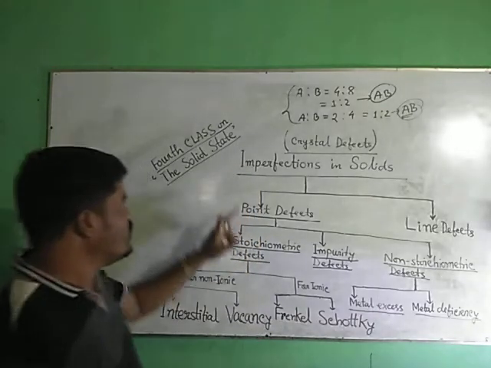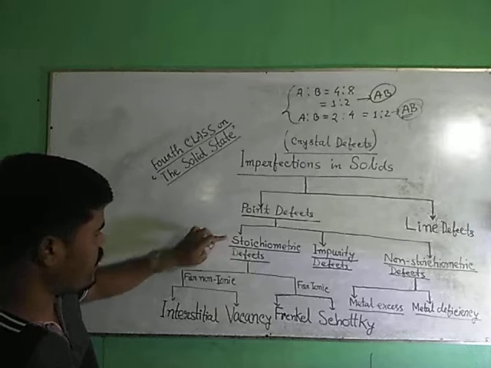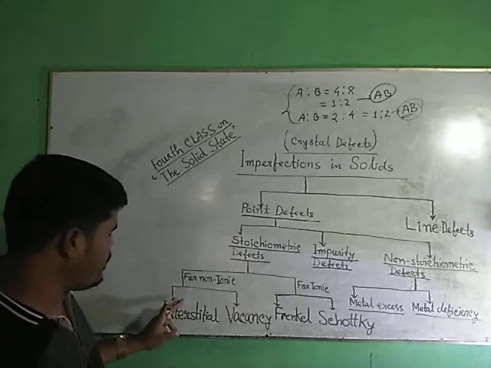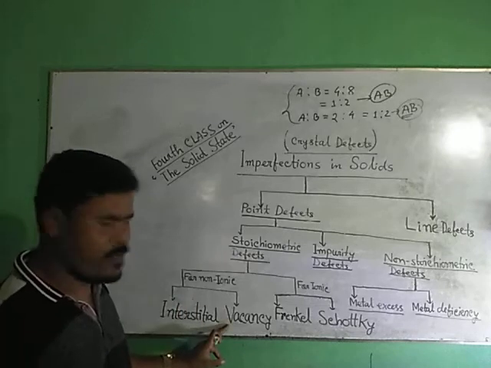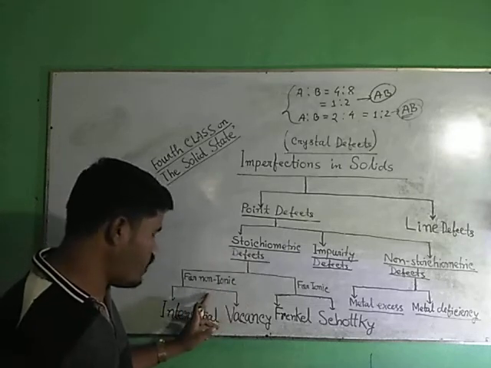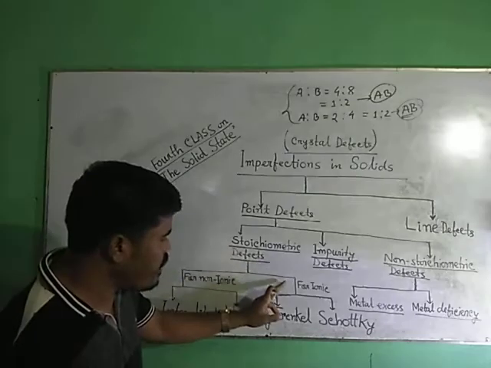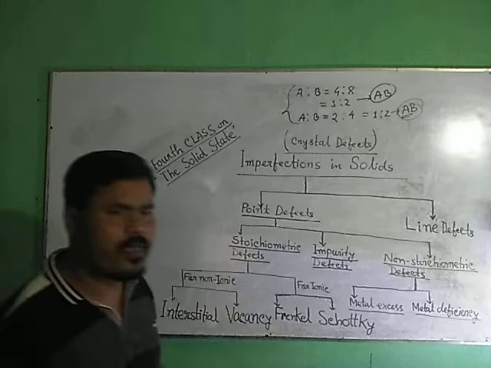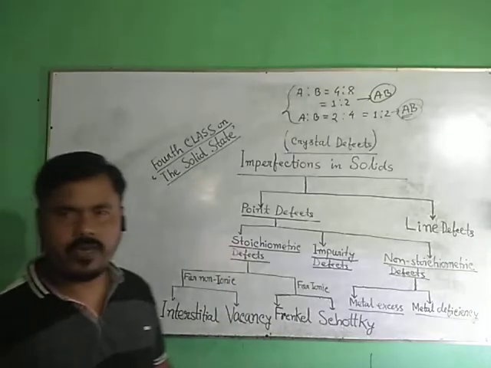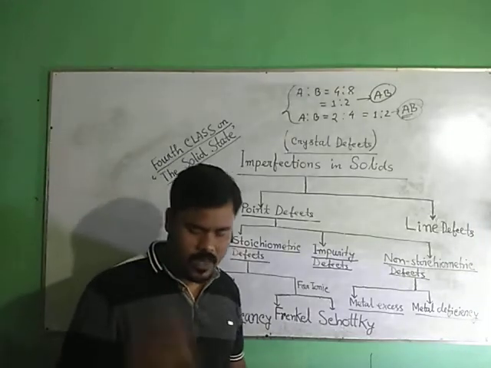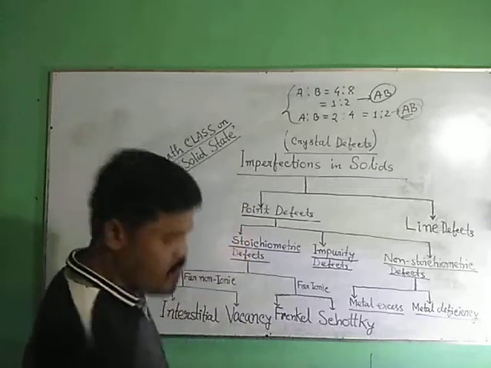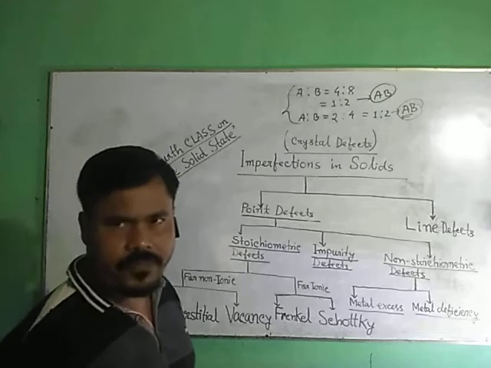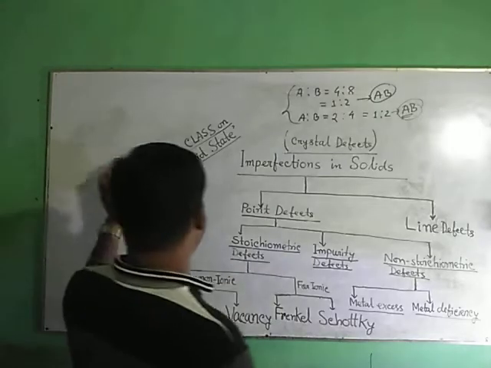Stoichiometric defects are again classified into interstitial defect and vacancy defect, for non-ionic solids. For ionic solids, these stoichiometric defects are classified as Frenkel and Schottky defect. Now I will discuss the first point, what is vacancy defect. Vacancy, what does it mean?